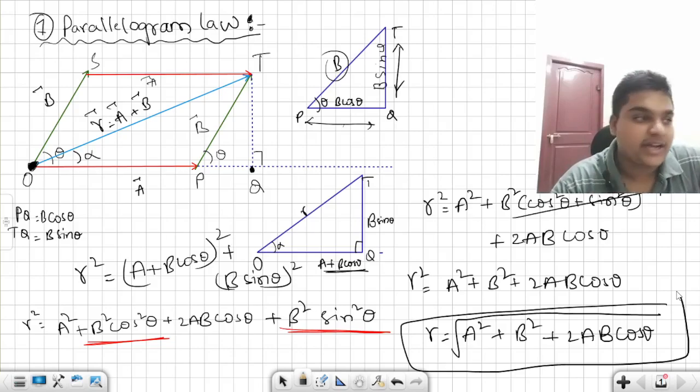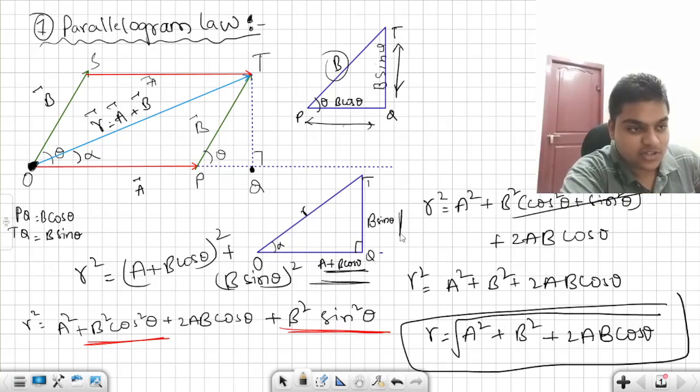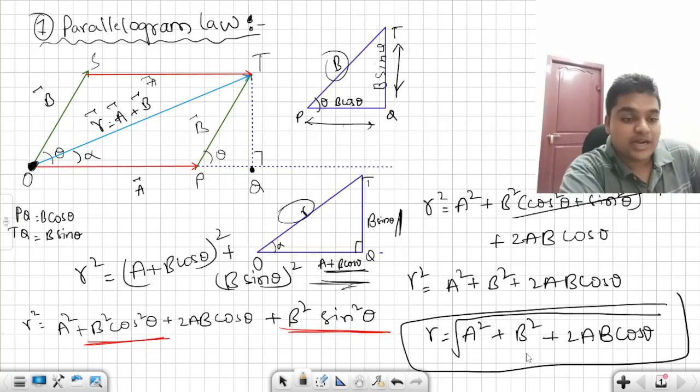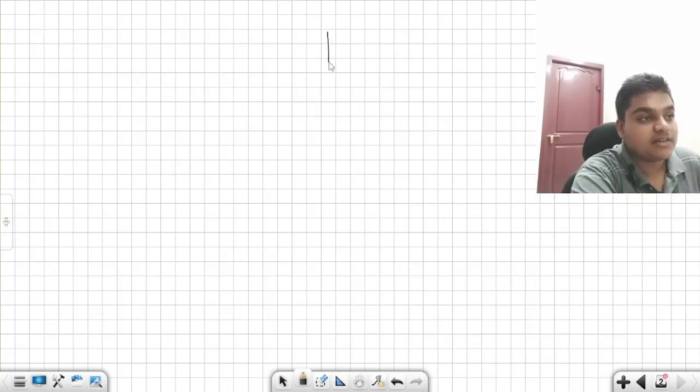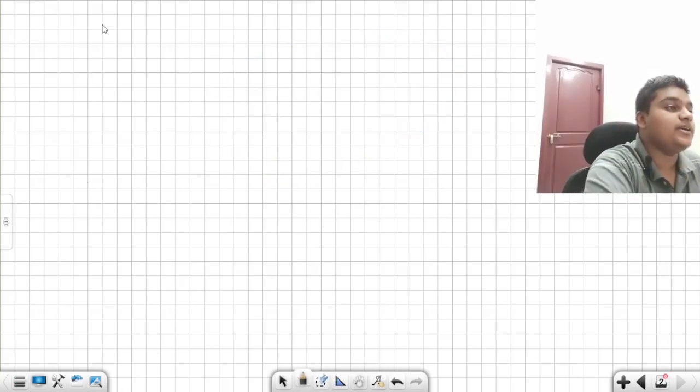In order to find the direction, let us assume this angle as alpha. I have already assumed it. Now for finding the angle, what can we do? We know this adjacent side, we know this opposite side. But for placing the hypotenuse, we have this big formula. But we have to find the direction for this hypotenuse only. So we use the trigonometric ratio which contains both the opposite and adjacent sides.